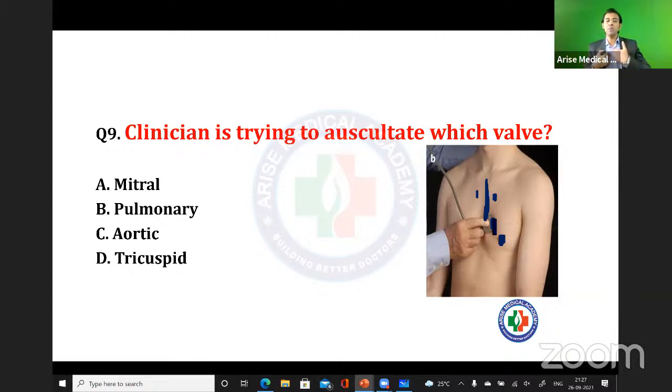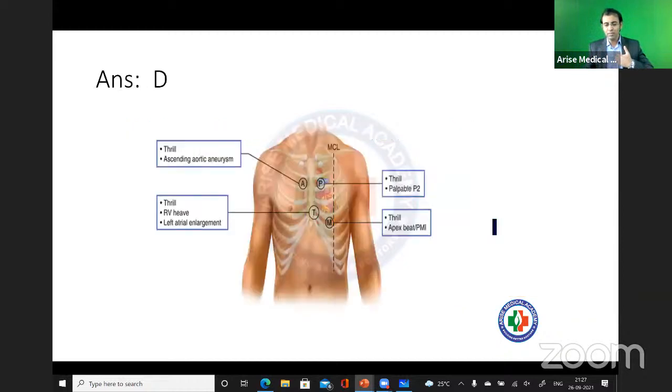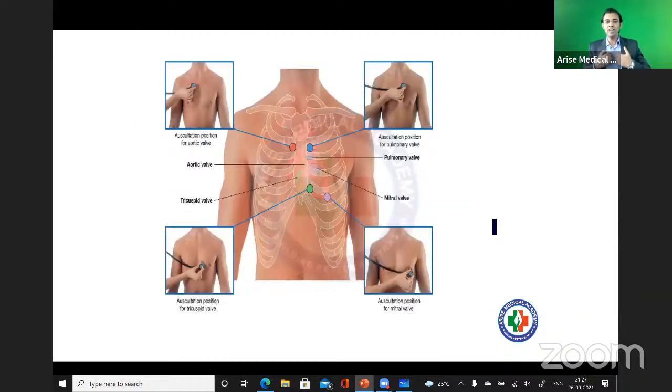See, in between we have a sternum, right? Okay, fine. So what is happening here? Exactly in the second intercostal space, at the right border of the sternum, you have what? Aortic valve. Right second intercostal space, you have the aortic valve.